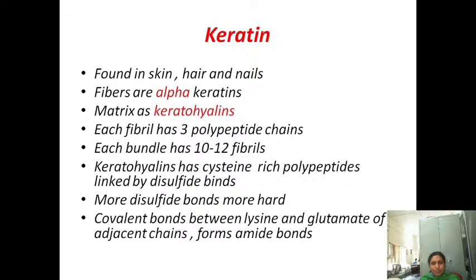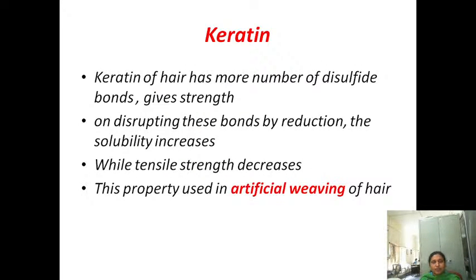And here mostly disulfide bonds are present in keratin, and the covalent bonds between lysine and glutamate form amide bonds. The keratin of the hair has a much greater number of disulfide bonds, which gives strength to the hair.